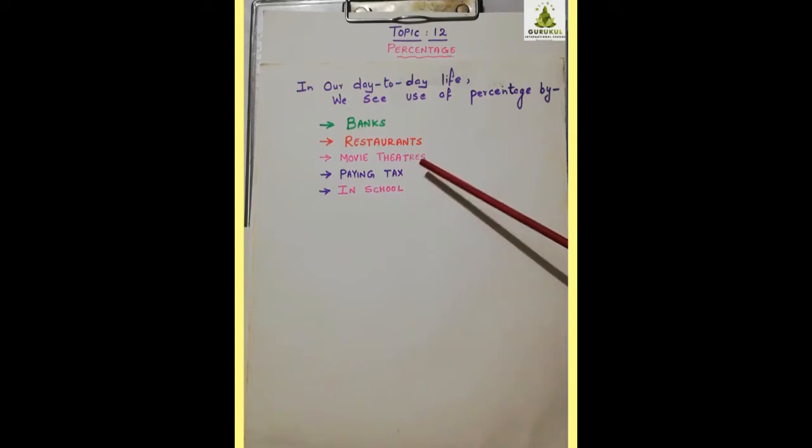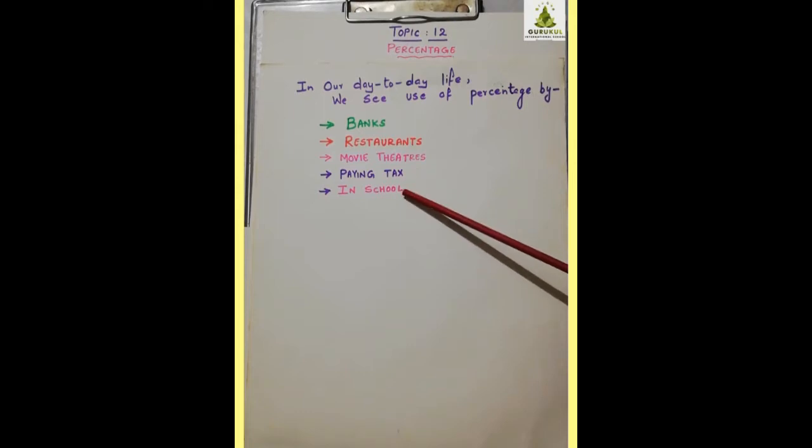they give you a group discount. Now, paying tax, each individual has to pay income tax. While paying tax, depending on the total salary each person is drawing, you have to pay the tax to our government. That also is given in percentage. In school, as you know, when you get all the marks, what do you find out? Your percentage. After the exam we give you the papers, you get all the marks, and you find the percentage you score. So in all this you can see the use of percentage.